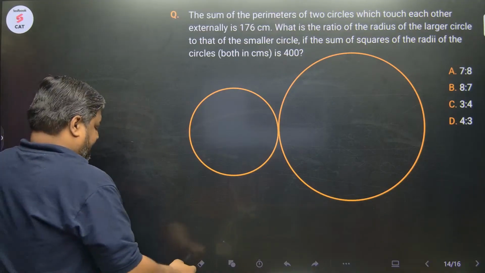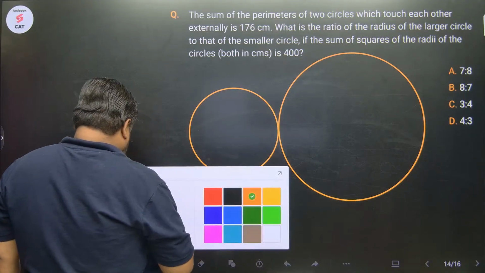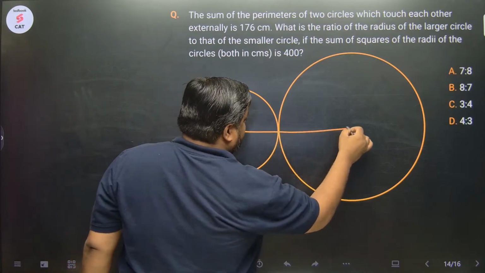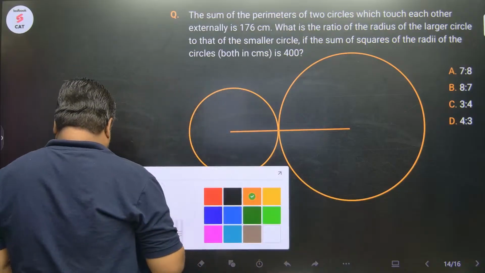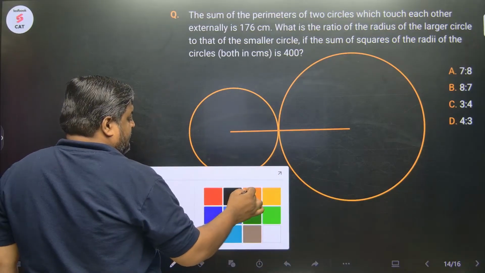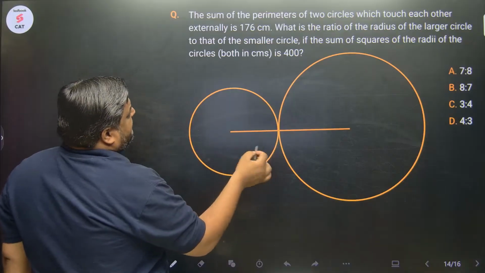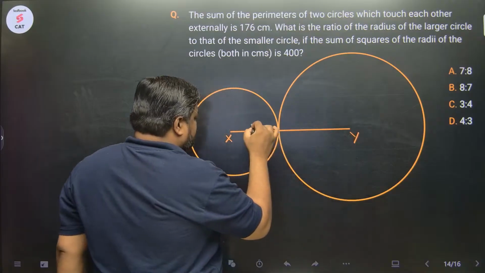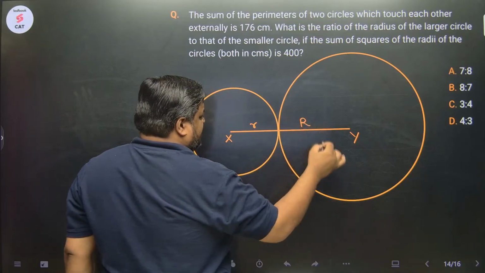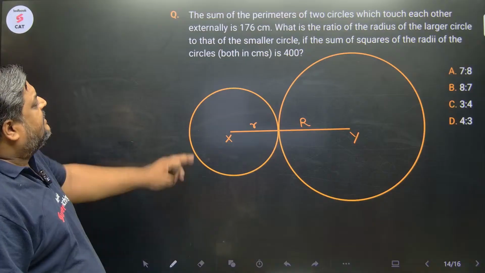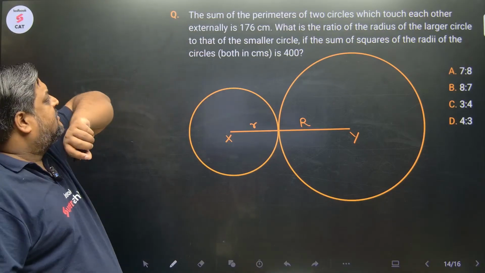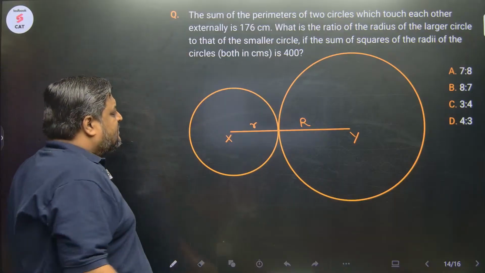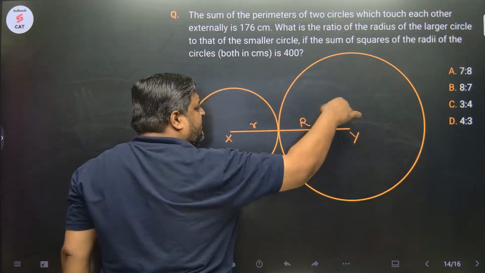Let's say कि इसका रेडियस है r और इसका रेडियस है कैपिटल R. लेट्स से सेंटर पहले डिफाइन कर लेते हैं. लेट्स से द सेंटर इज X and Y and this is a small r and this is capital R, the radius. Okay, the sum of perimeters of two circles which touch each other externally is 176. इन दोनों सर्कल्स का पेरीमीटर का सम इज 176.